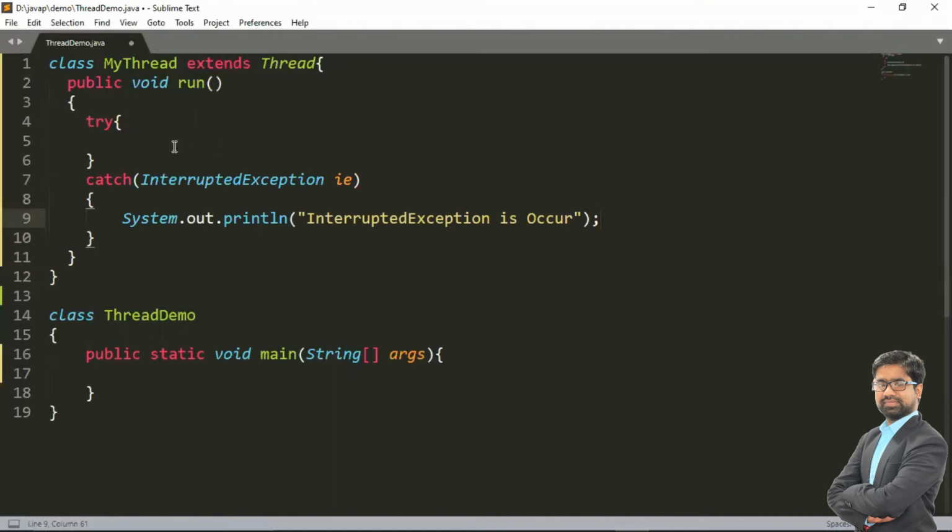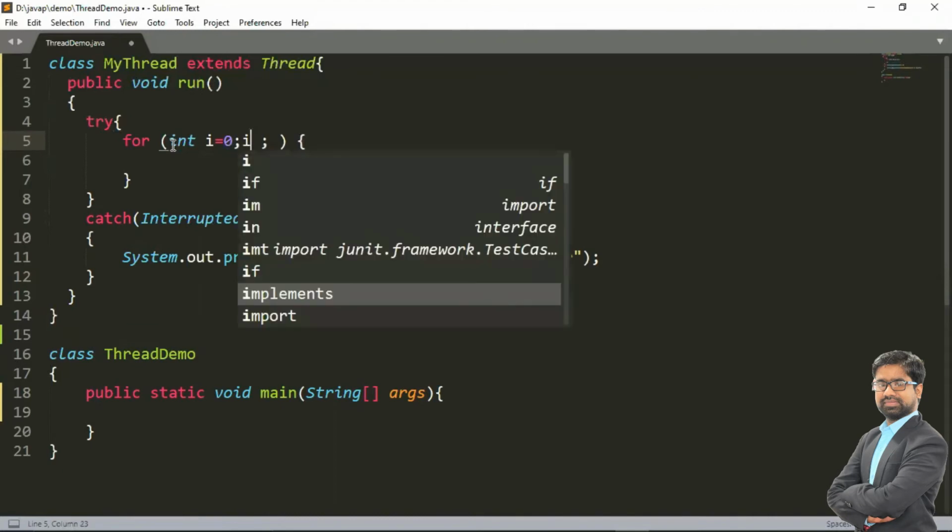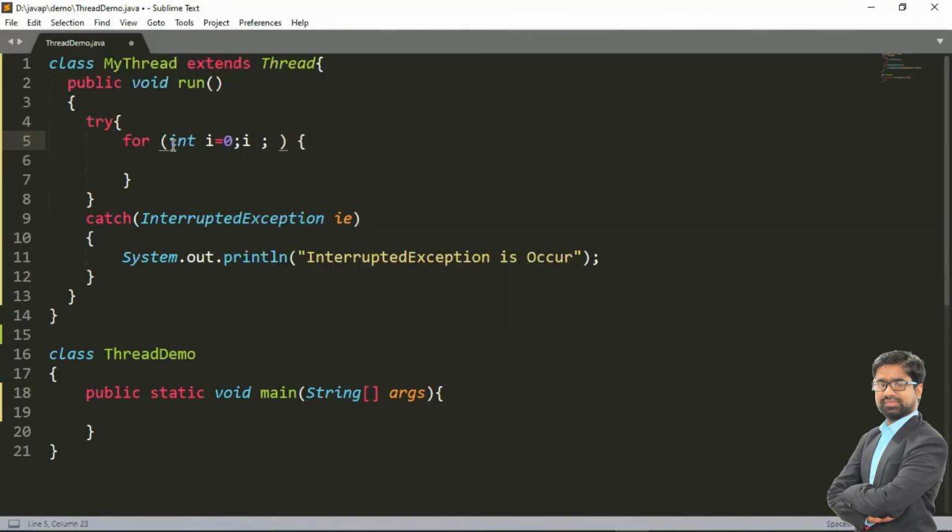So we have to write the logic inside a try block. So what logic am I going to write? Like a for loop: int i = 0, then i less than 10, suppose 10 times, or we can print 5 times, then i++. Then what we have to do, we have to print a message that is child thread. So System.out.println, my child thread.